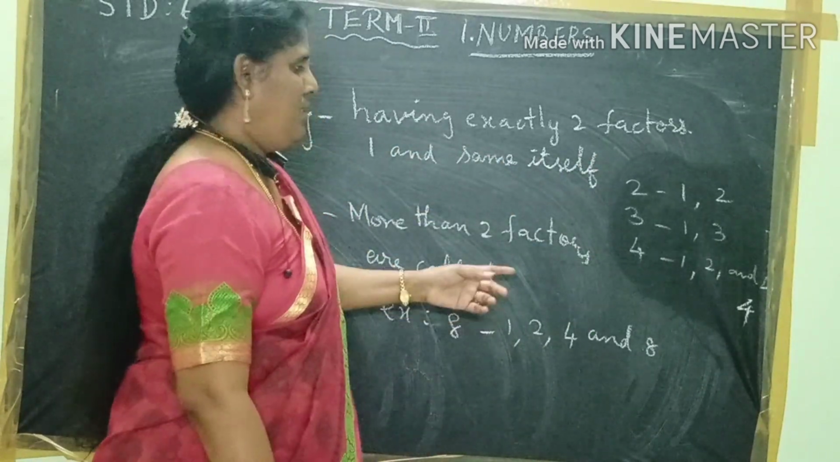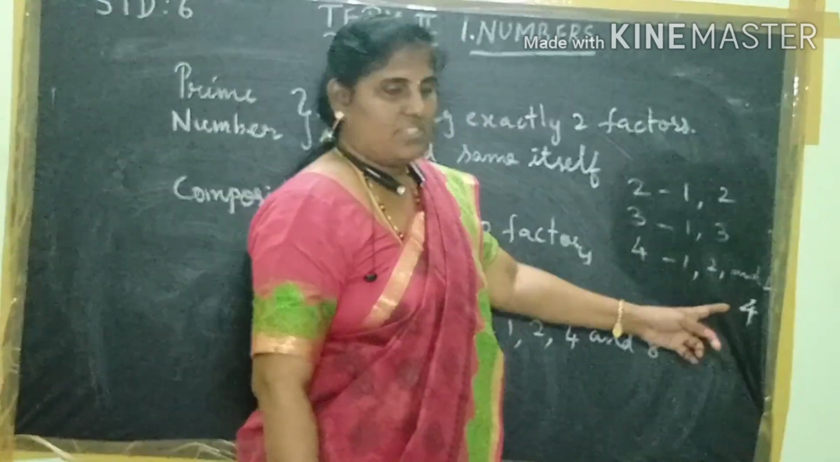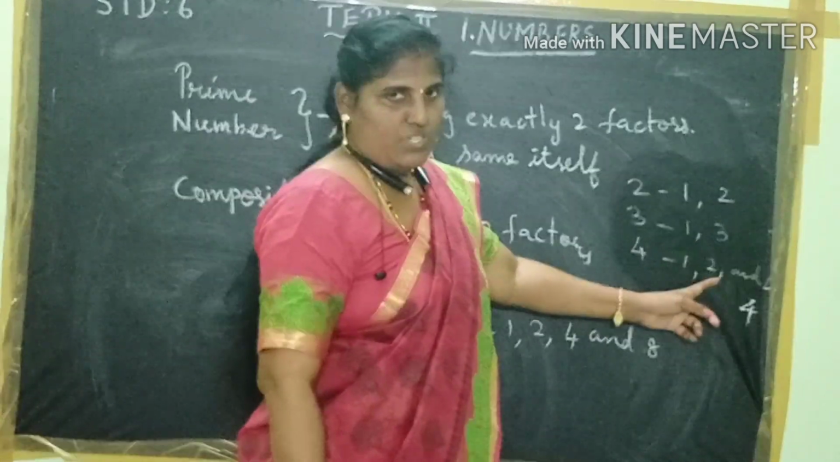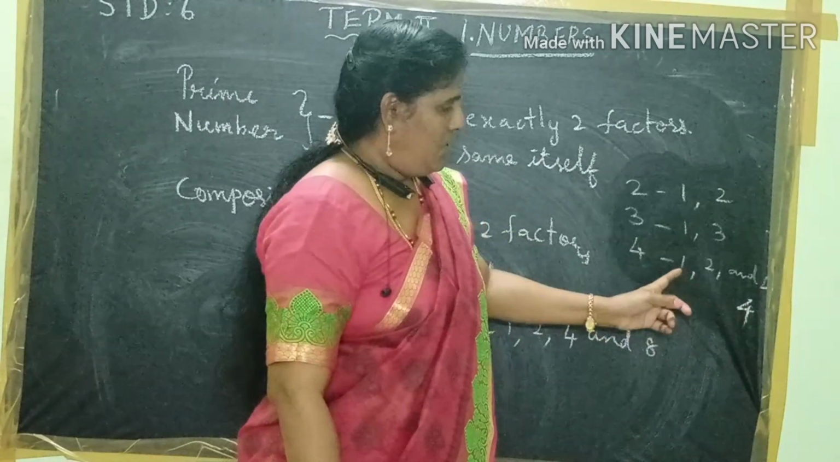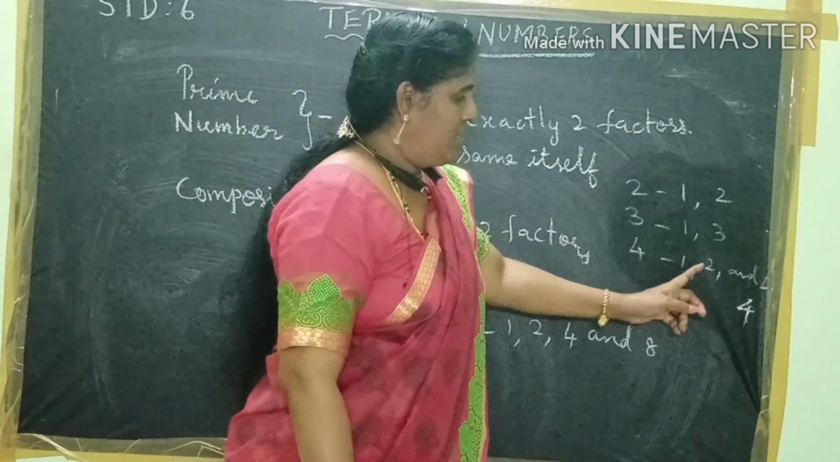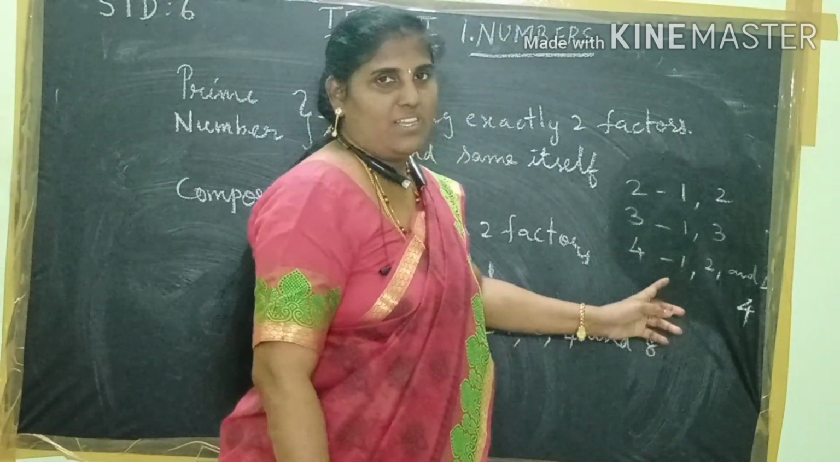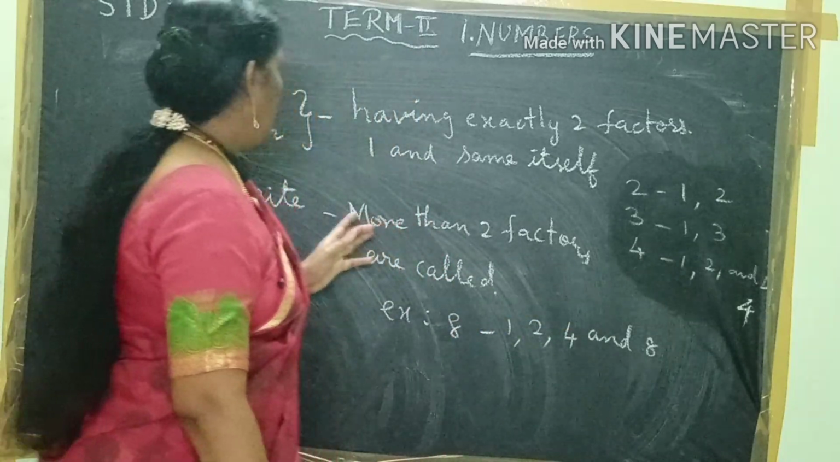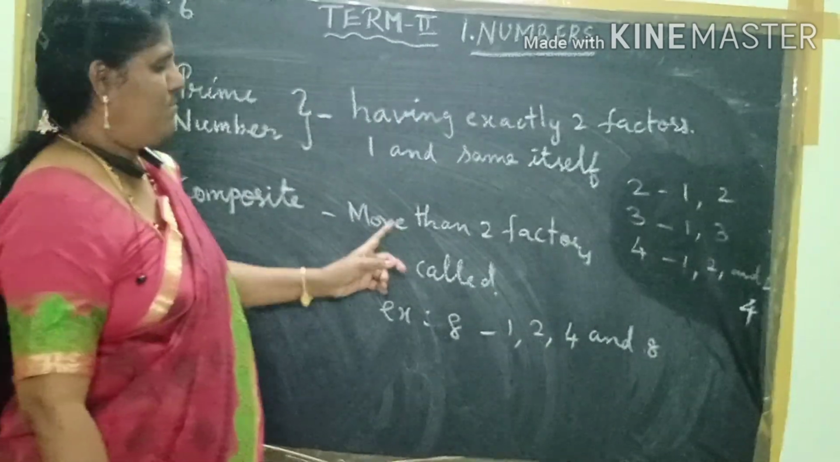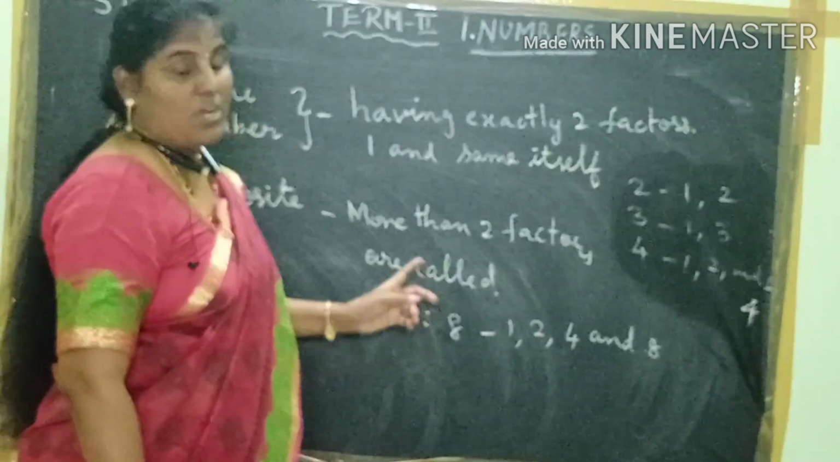Okay, children? But see the 4. This 4 is having 3 factors: 1 table, 2 table and 4 table. So, 1 is 1, the other one is the same number. But more than 2 factors means that the numbers are called composite numbers. So, numbers having more than 2 factors are called composite numbers.